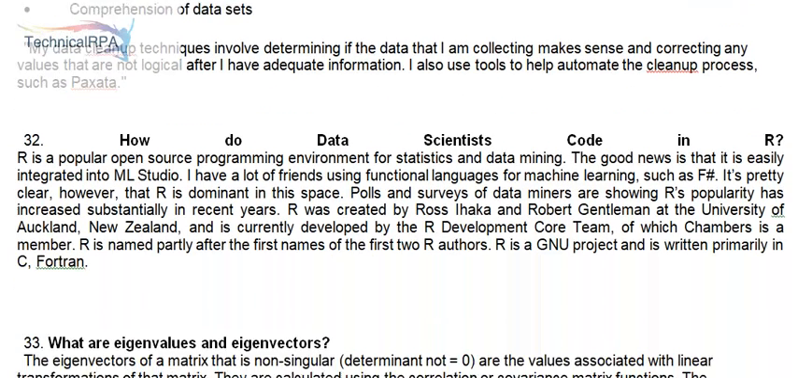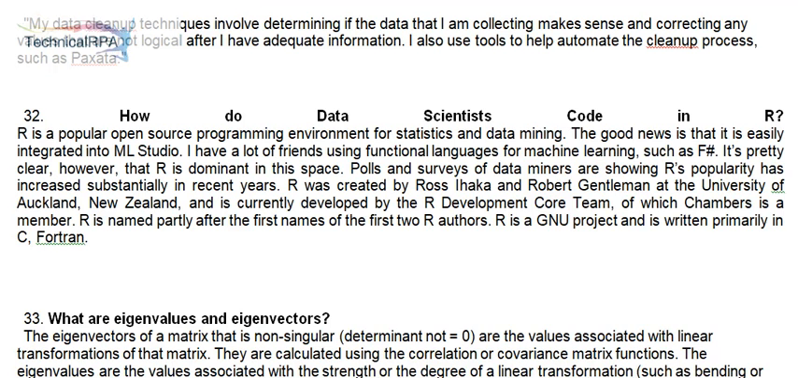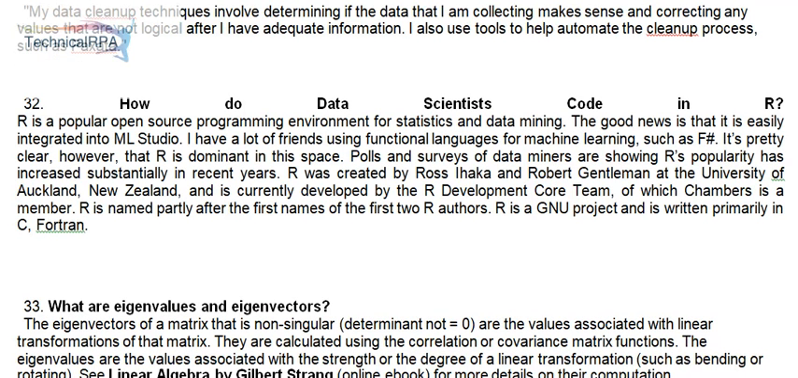32. How do data scientists code in R? R is a popular open-source programming environment for statistics and data mining. The good news is that it is easily integrated into ML Studio. I have a lot of friends using functional languages for machine learning, such as F#. It's pretty clear, however, that R is dominant in this space. Polls and surveys of data miners are showing R's popularity has increased substantially in recent years.